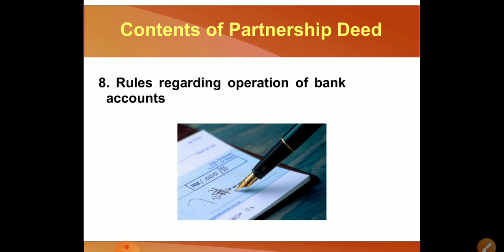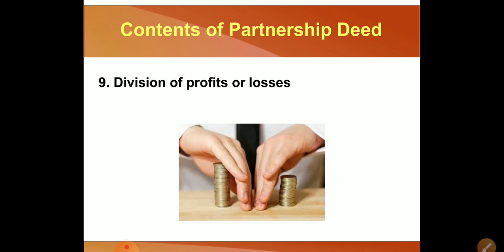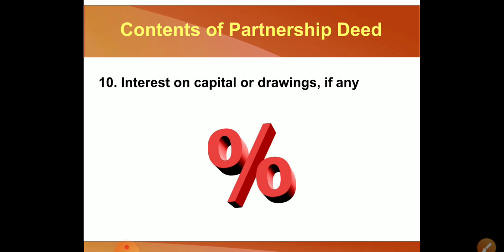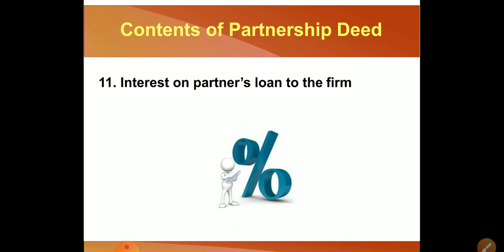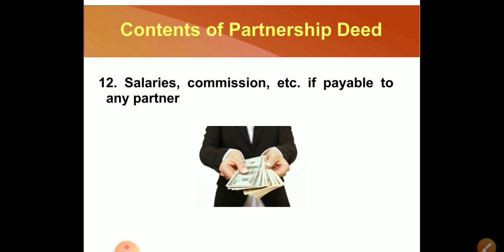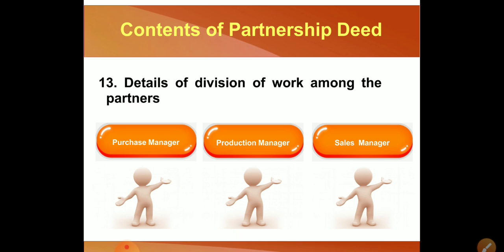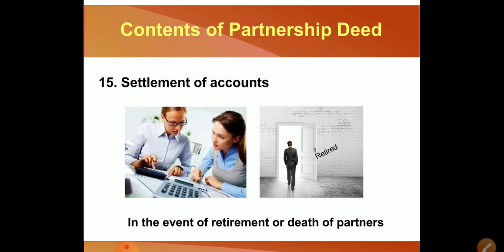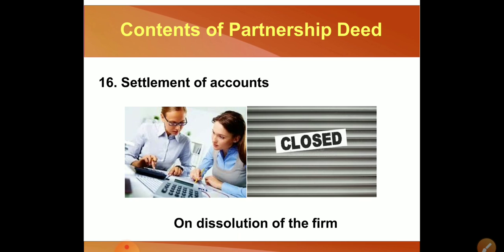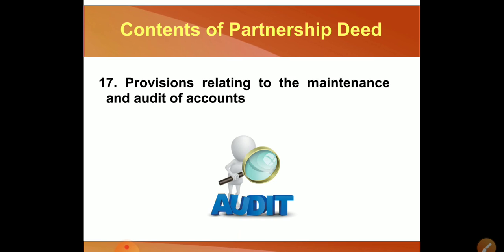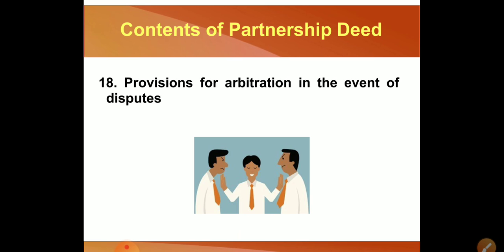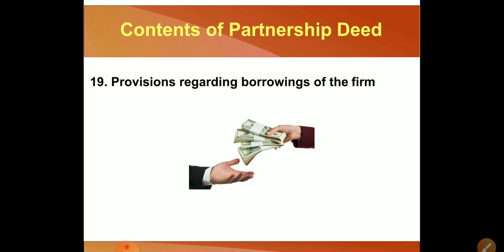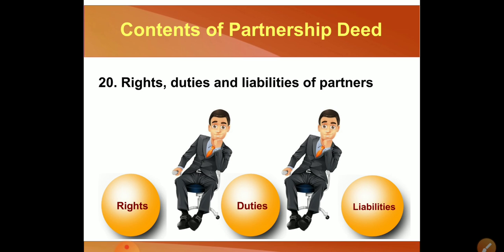rules regarding operation of bank accounts, division of profit or losses, interest on capital or drawings if any, interest on partners' loan to the firm, salaries and commission if payable to any partner, details of division of work among the partners, settlement of goodwill, settlement of accounts, settlement of accounts on dissolution of the firm, provision related to the maintenance and audit of accounts, provision for arbitration in the event of dispute, provision regarding borrowing of the firm, and rights, duties and liabilities of the partners.